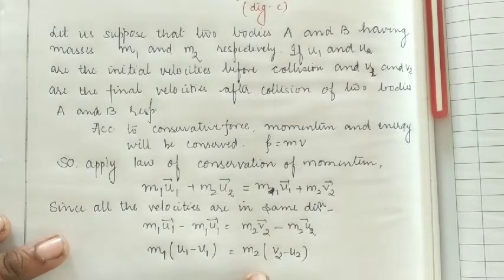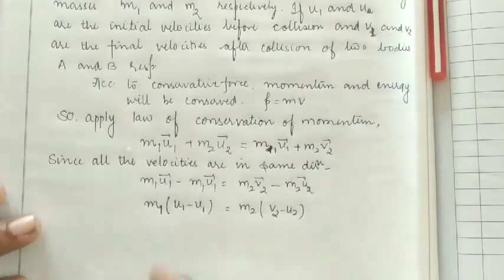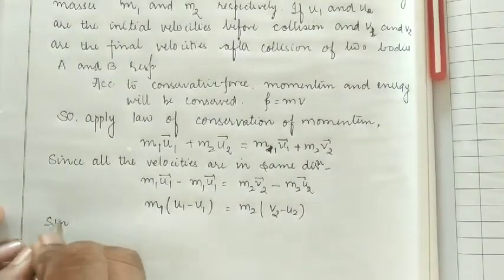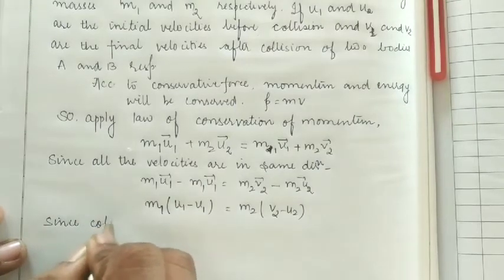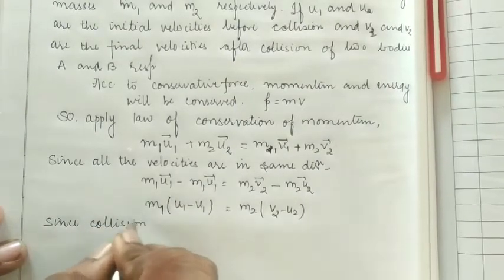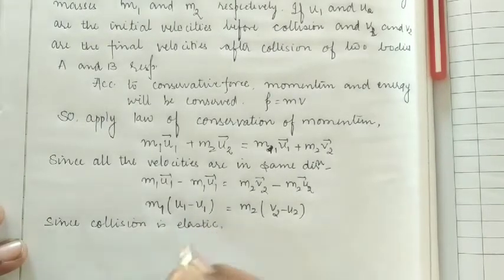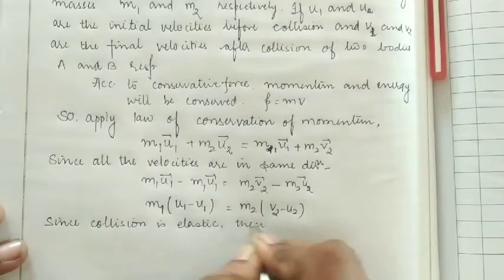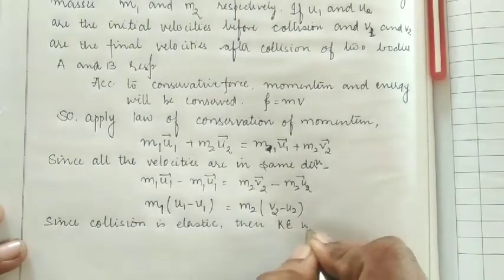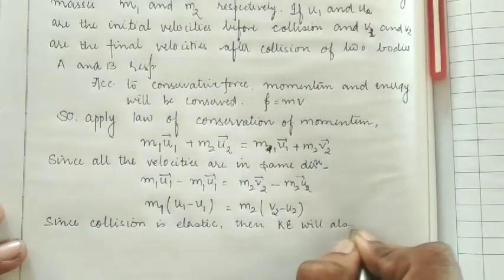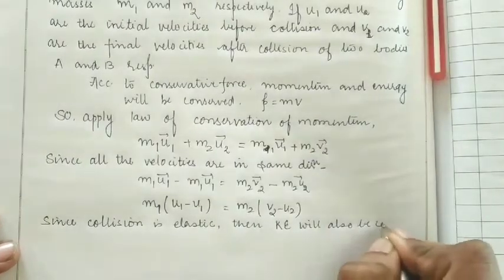Now if the two bodies collide, what will be the change in their kinetic energy? Since the collision is elastic, there will be no change in the kinetic energy. So, since the collision is elastic, kinetic energy will also be conserved.